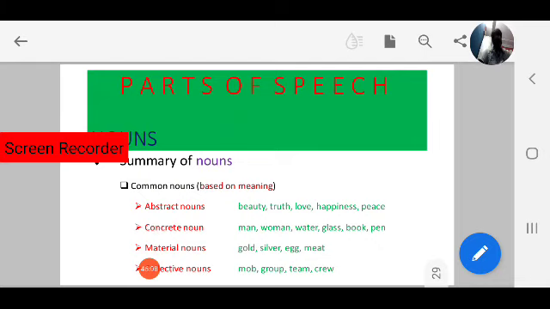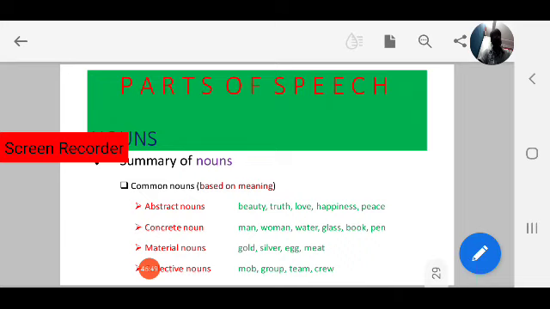So you know about abstract nouns. Abstract nouns means they cannot be detected by our senses. Those come under abstract nouns. Next, quite opposite to abstract nouns are concrete nouns. They can be detected or recognized by our senses. For example, man, woman, water, glass, book, pen. Next, coming to material nouns, metal or substance: gold, silver, egg, meat. Those come under material nouns.